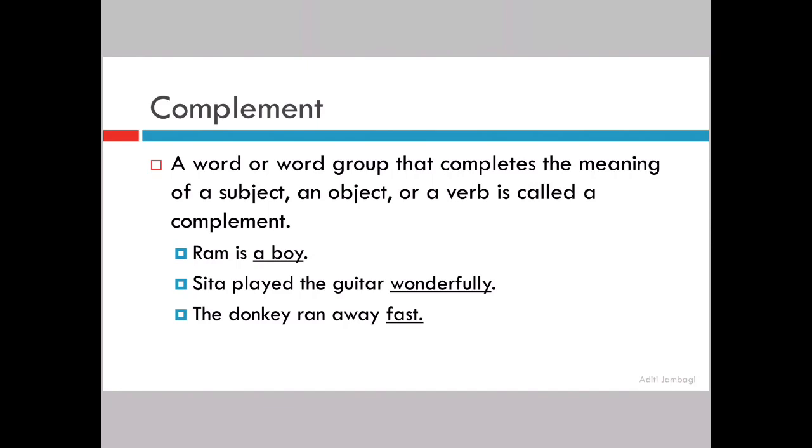A complement completes sense, right? It is adding more information or giving more qualities or describing, right? A noun which is coming after the verb, if it is the same as our subject, then it is a complement. Getting? We will understand. I'll not do the last two examples. We will do them when we understand an object complement and a verb complement.